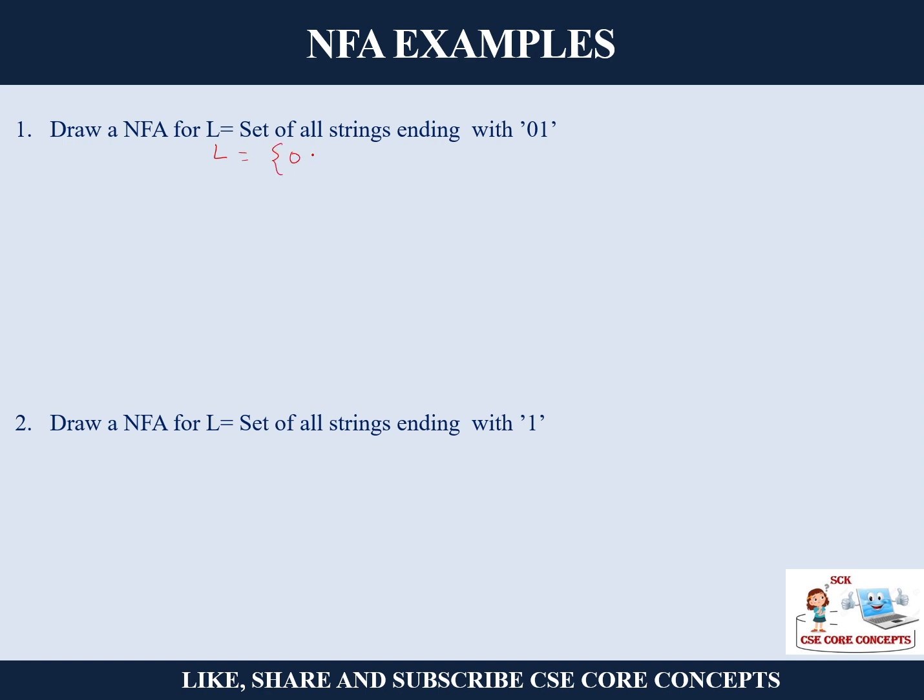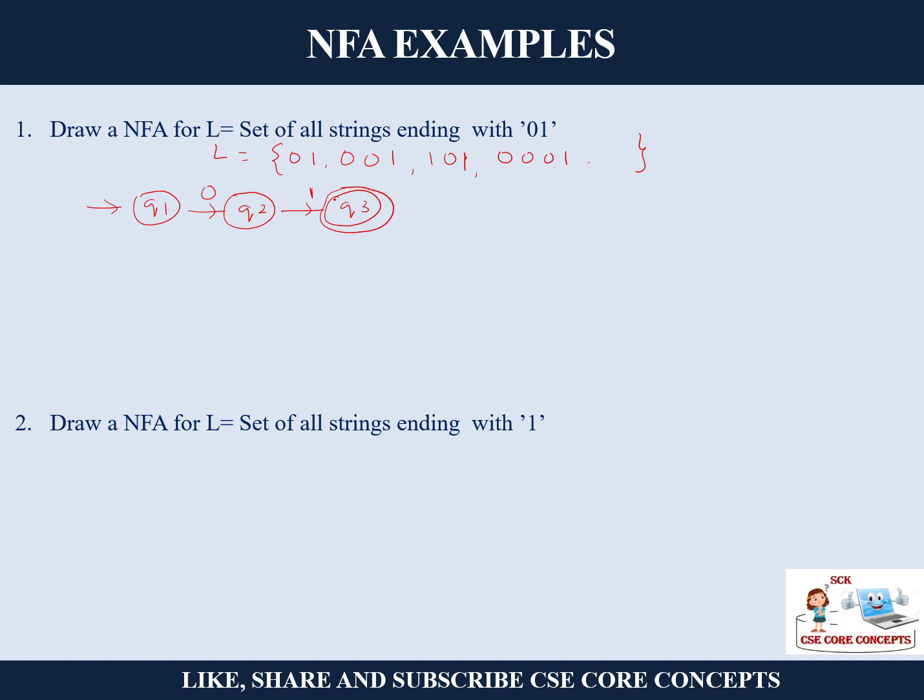So let us start with the smallest strings possible, that is 0, 1. Then before 0, 1 I can have any number of zeros and ones, right? This is my requirement and so on. So to start with my NFA, we will start with the first state, that is my Q1 state, and let us draw the least possible NFA. So Q2, and if I give an input 1, I will lead to a Q3 state.